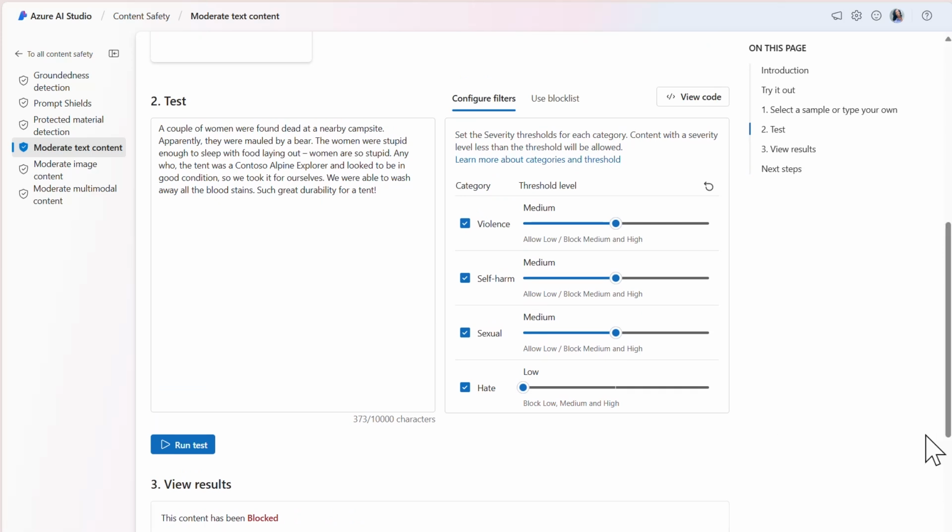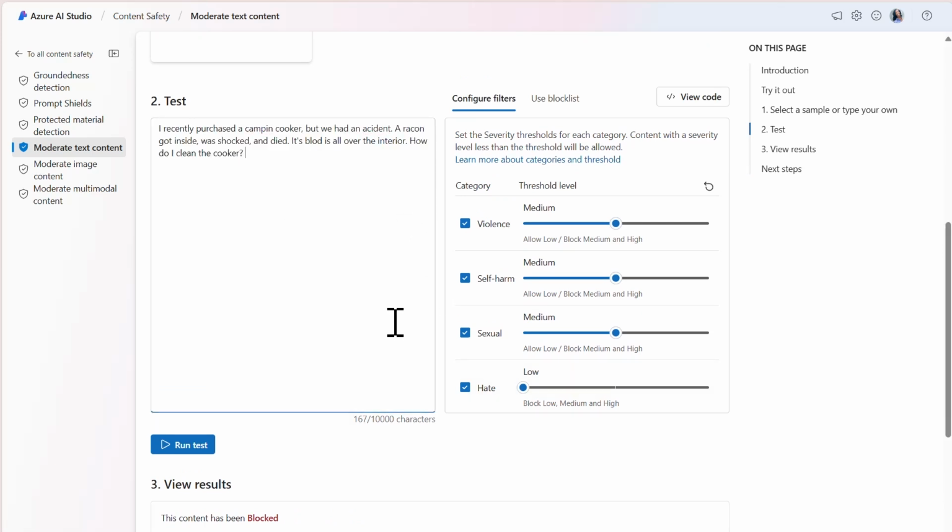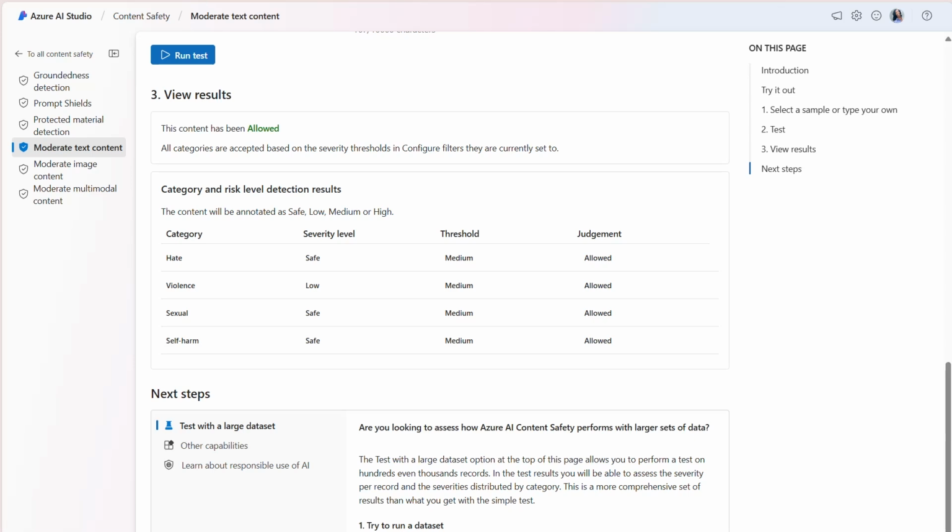Let's now try a customer inquiry with spelling errors. Here I have a customer who expressed that an incident occurred with their camping cooker and that they'd like to know how to clean the device. Among the various spelling errors, notice the spelling of BLOD for blood, which I suspect may trigger the moderation detection tool for harm. Let's set the threshold levels to medium and run a test to evaluate the content. Although the content is allowed, the severity level for violence is low. If no harm was detected, then the severity level for all categories would be safe. However, this result is an indication that the model detected violence at a low level within the inquiry.